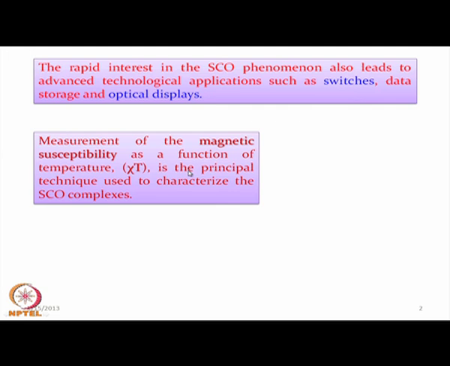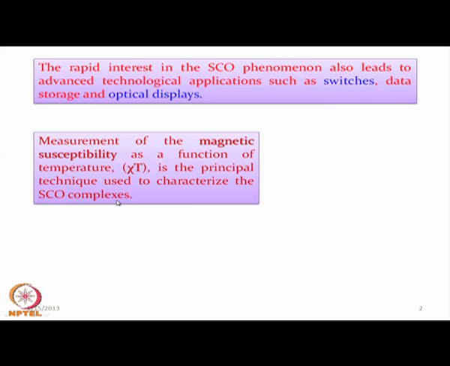We will see this in detail when we study the magnetic properties of all the transition metal complexes or coordination compounds. But right now we can see that this magnetic moment, the product of the susceptibility and the temperature, is utilized as the principal technique to characterize the SCO complexes.